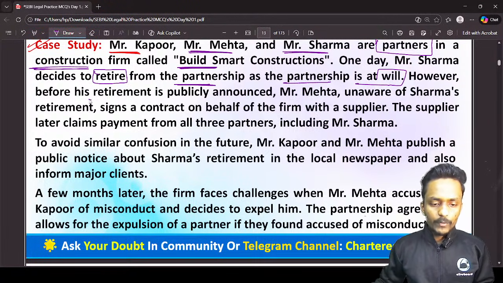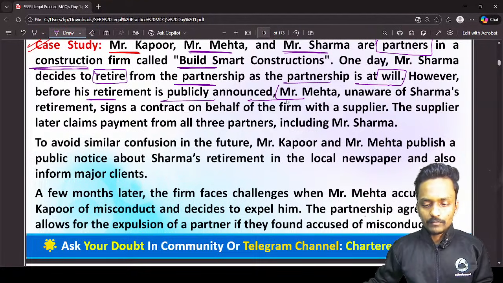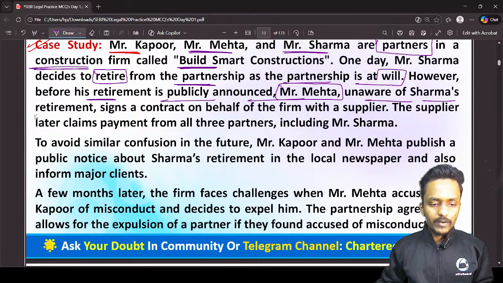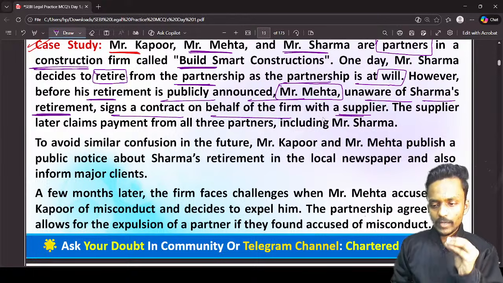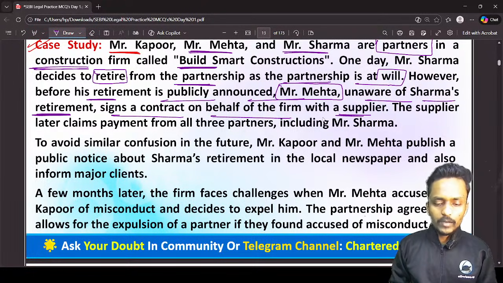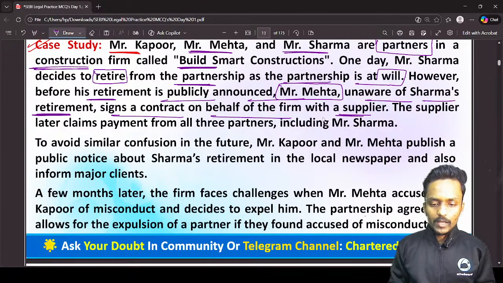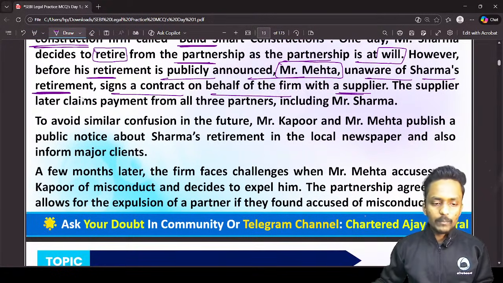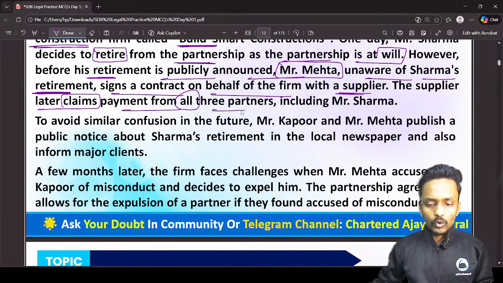However, before his retirement is publicly announced, Mr. Mehta, unaware of Sharma's retirement, signs a contract on behalf of the firm with a supplier. Mr. Mehta is totally unaware of the retirement, and on behalf of the firm he entered into a contract with one of the suppliers. Now the supplier later claims the payment from all three partners.